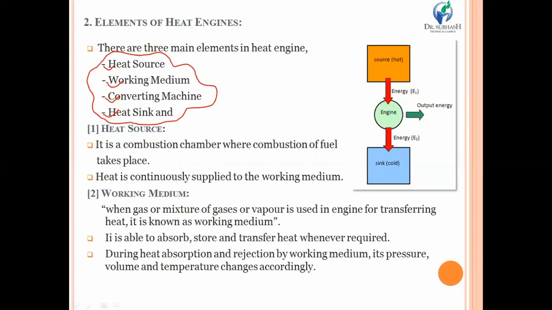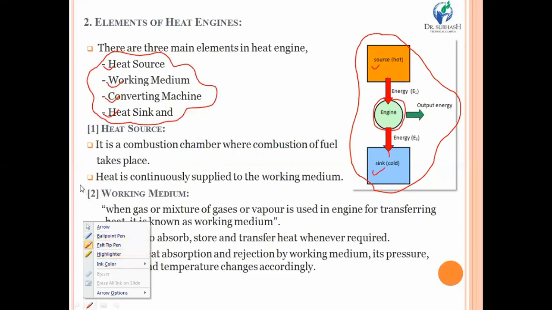So starting with the heat source, but before the heat source, look at the diagram. This is the symbolic diagram of a heat engine, in which you can see that there are basically four elements or parts. This is the heat source, this is the heat sink, this is a converting machine, or we can say the mechanism. And over here, whatever the quantity of the medium that is being passed and helps to absorb and reject the heat, it will be the working medium.